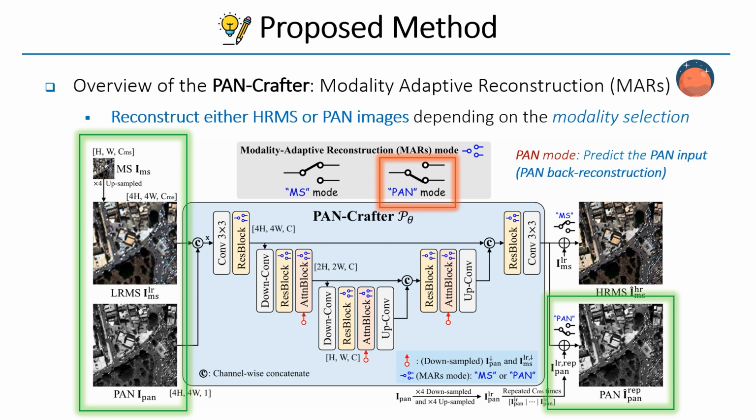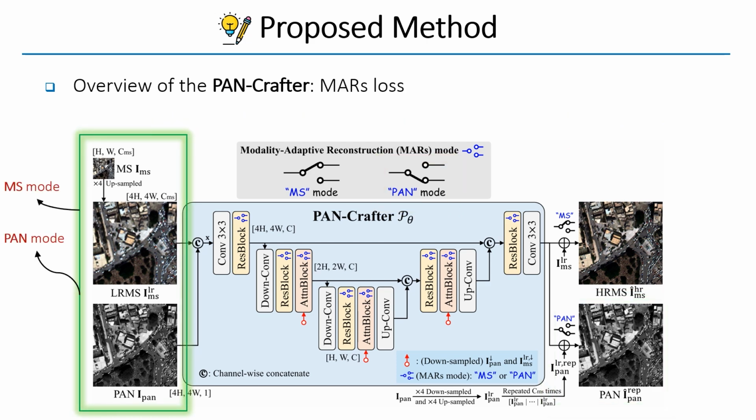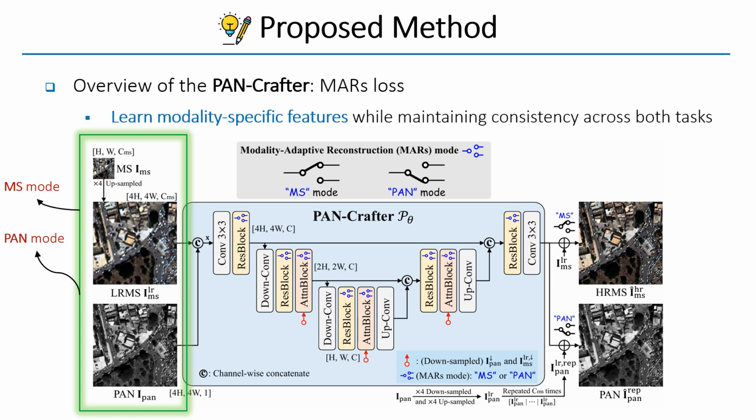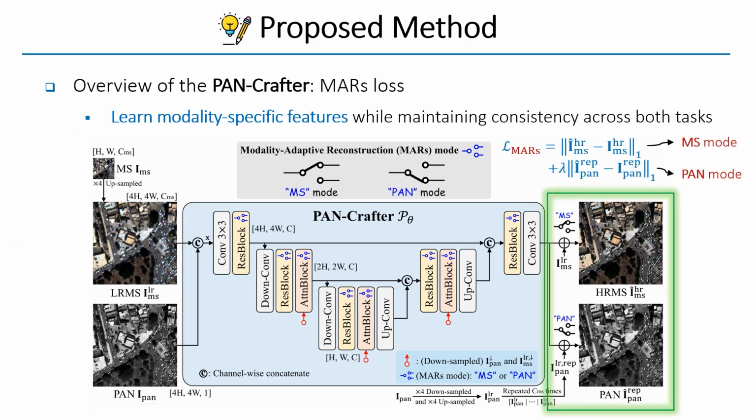By leveraging spatial structures and spectral fidelity of PAN and MS images, MARS ensures high-frequency details are preserved while minimizing spectral distortion. To ensure stable training, we duplicate each network input along the batch dimension, processing one instance in MS mode and the other in PAN mode. This enables the network to learn modality-specific features while maintaining consistency across both reconstruction tasks. For each mode, we apply the L1 loss independently to the predicted HRMS image and the back-reconstructed multi-channel PAN image, ensuring spatial and spectral fidelity.